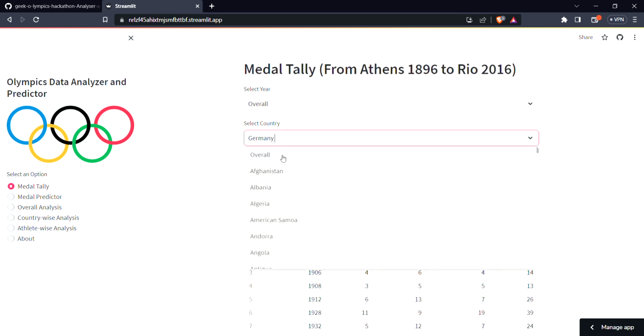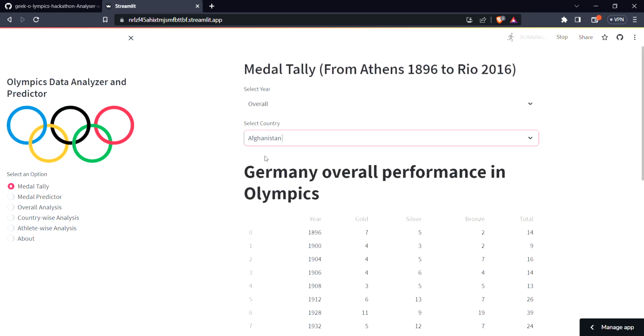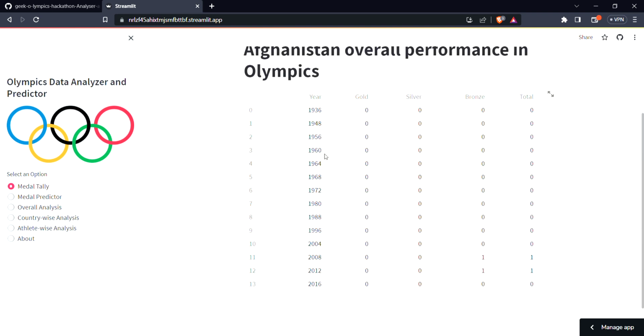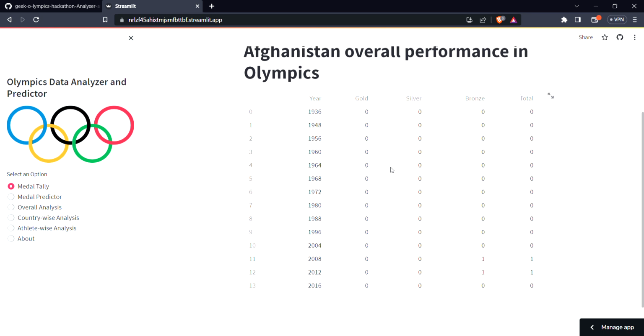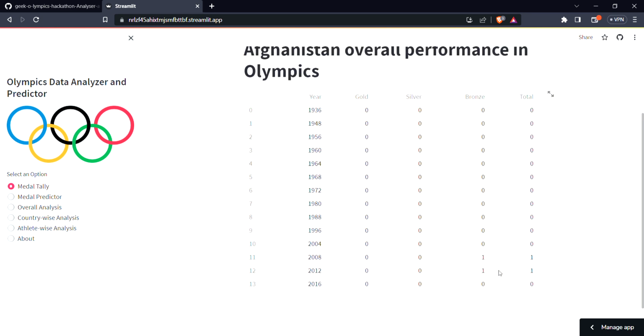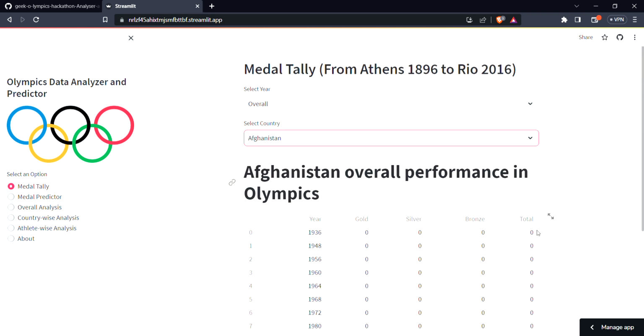We can also put the country as Afghanistan and the year as overall. They have won only two medals in the Olympics, in the year 2008 and the year 2012.